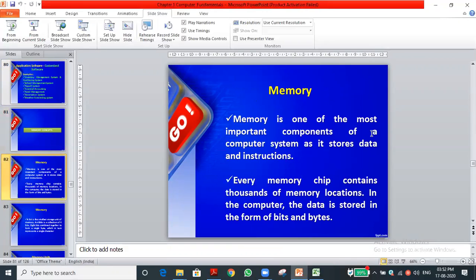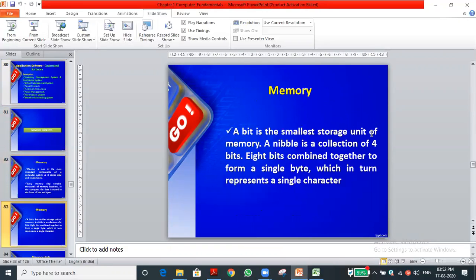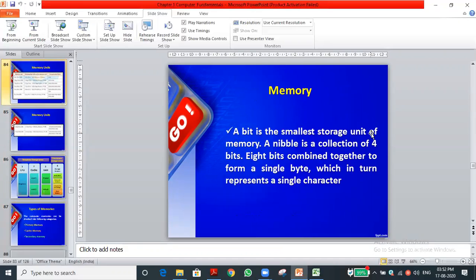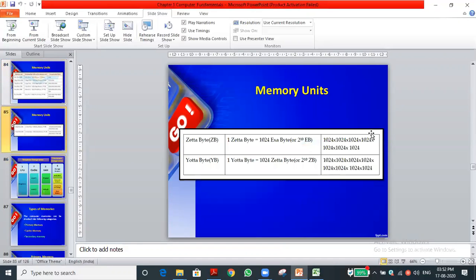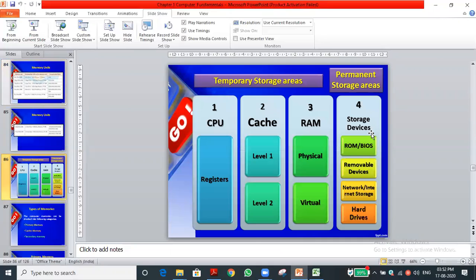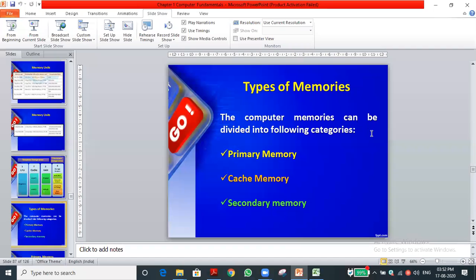Memory concept, we already know that there are bits and bytes, and memory tables we have discussed. The largest unit is yottabyte. And the storage areas we discussed are classified into temporary storage area and permanent storage area, that is primary memory and secondary memory. That we discussed.